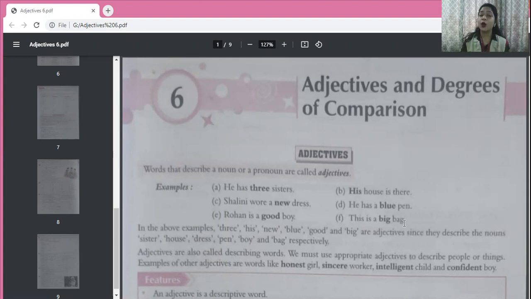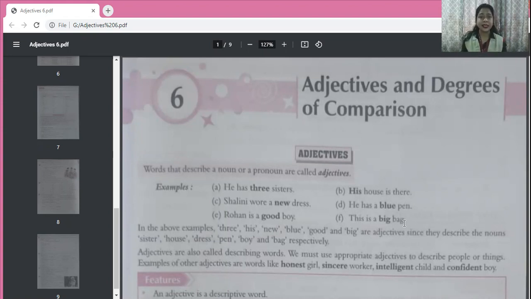Now, I had already explained to you what nouns are. You all know by now what nouns are and what pronouns are. Again, if you want to revise it, then I must tell you, nouns are all the naming words, the names of anything. And pronouns are the words used instead of nouns, like he, she, it, they, this, that, who, which, whom. All these are pronouns. And nouns are of course all the naming words.